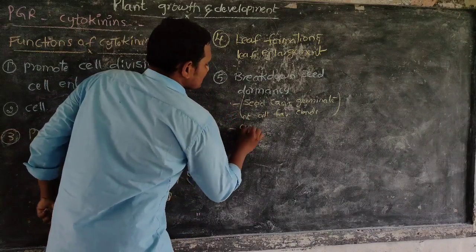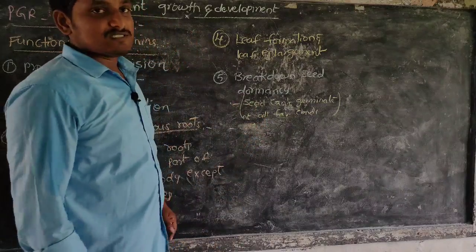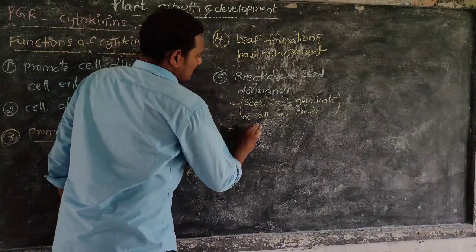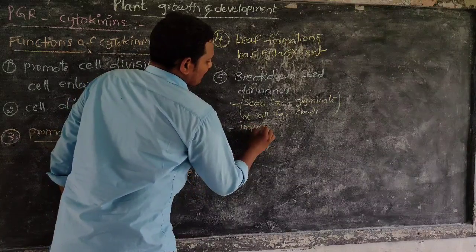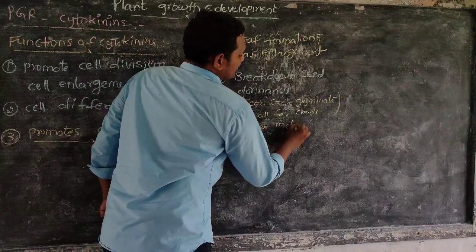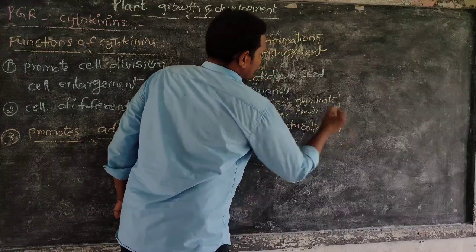It means cytokinins help in breakdown of seed dormancy, by improving metabolic activities.